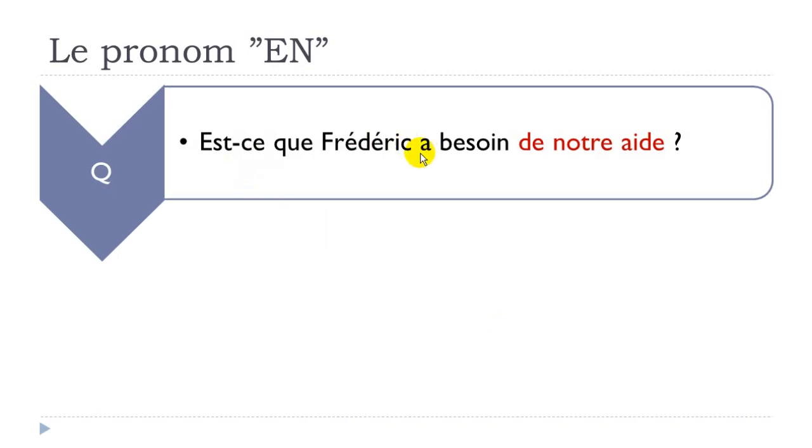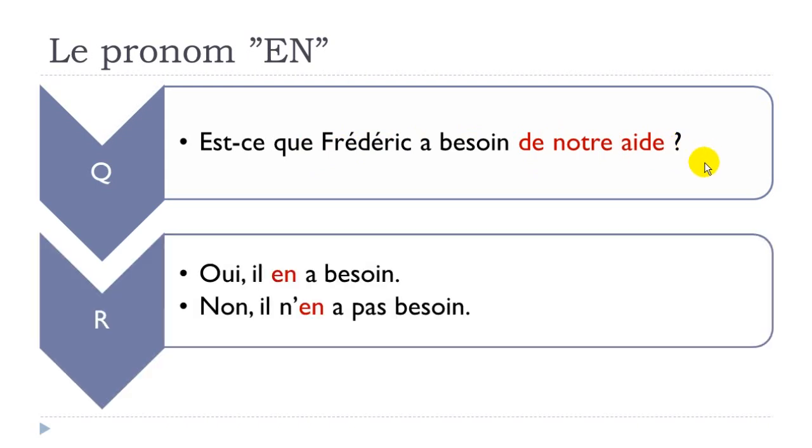Est-ce que Frédéric a besoin de notre aide? Okay? Avoir besoin, it's to need. Notre aide, our help. Est-ce que Frédéric a besoin de notre aide? Same thing here. We don't want to repeat de notre aide. So, oui, il en a besoin. Non, il n'en a pas besoin.